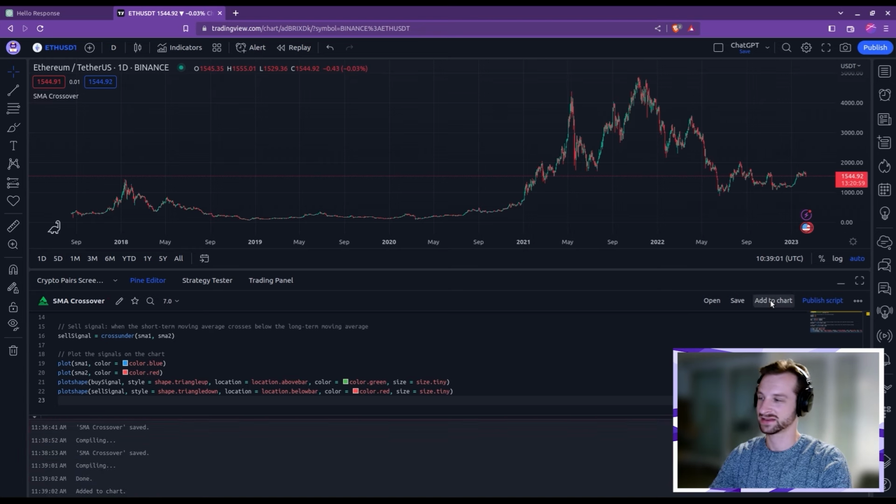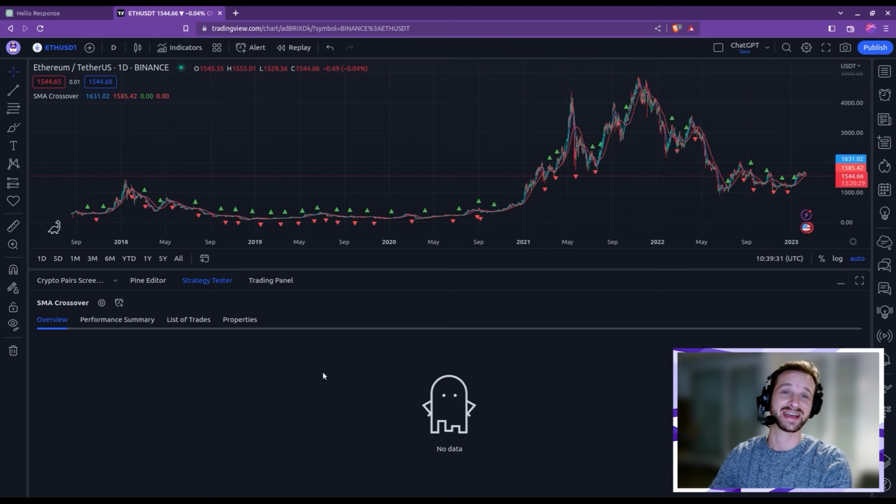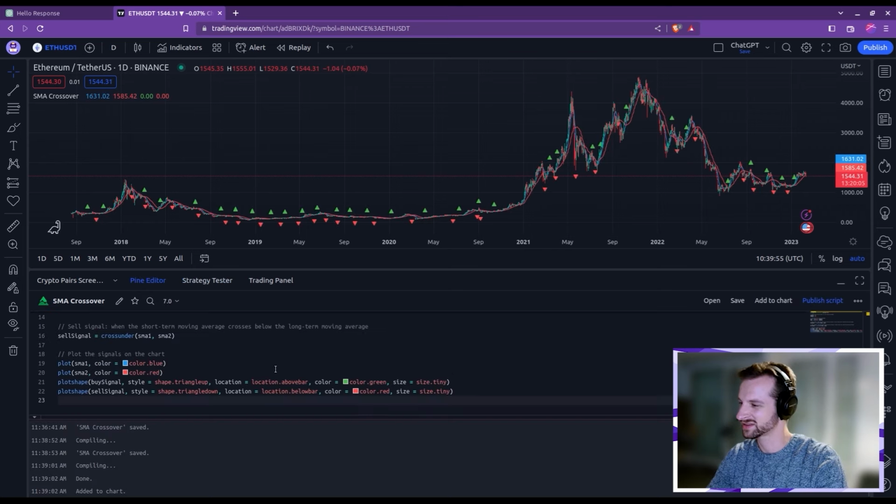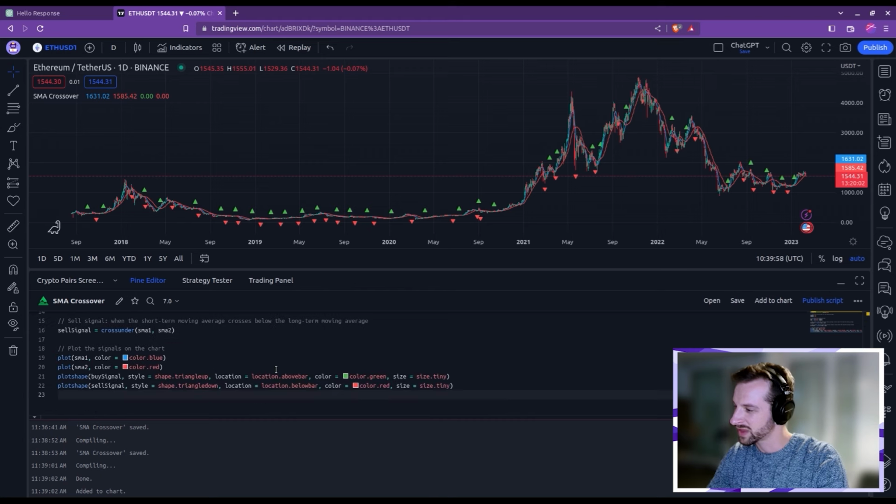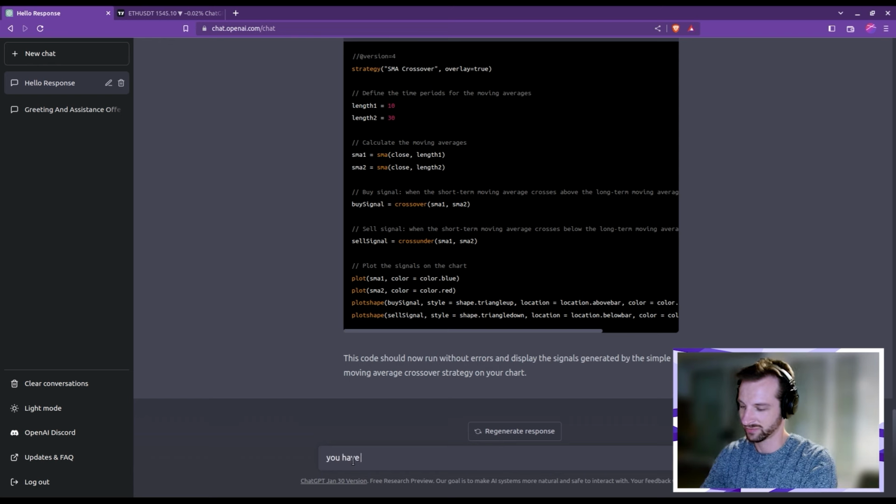We can now add our strategy to the chart, and actually nothing happened. So what's going on? Let's go back to the code. And yes, indeed, the plots have been made correctly, but nowhere do we see the entering and the exiting in the strategy. So let's fix that. You have forgotten to add the entries and exits.